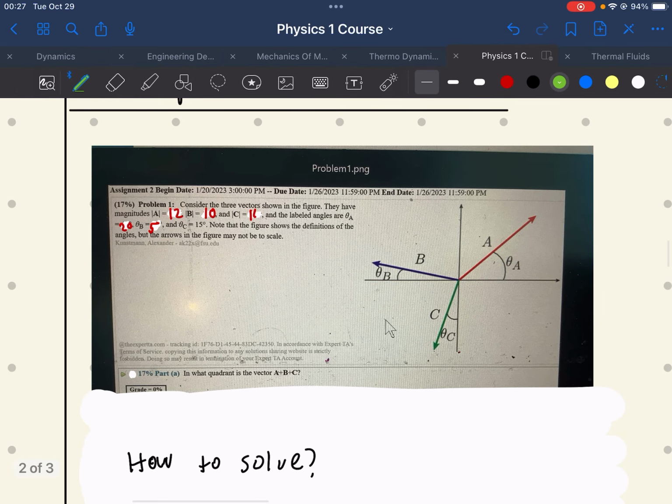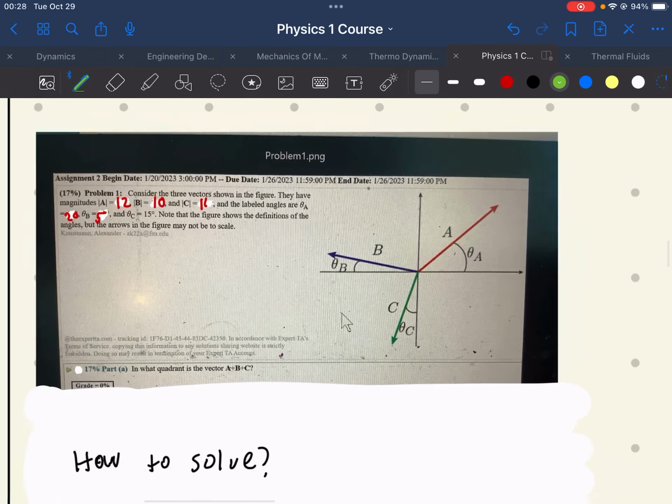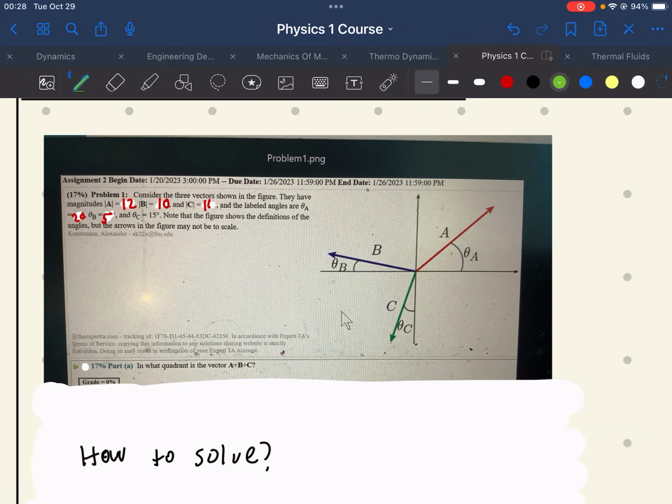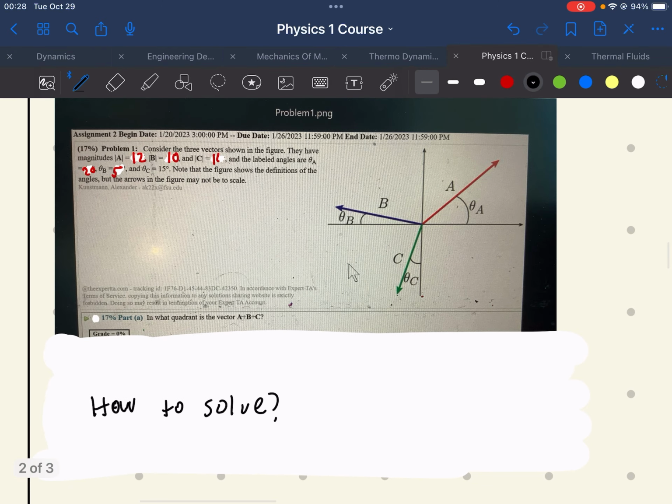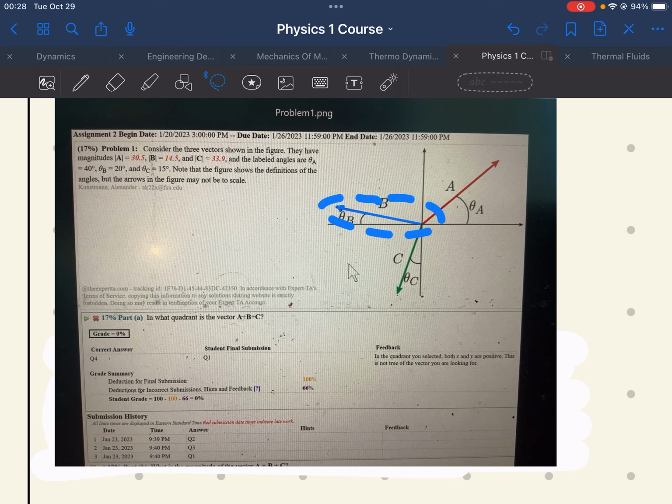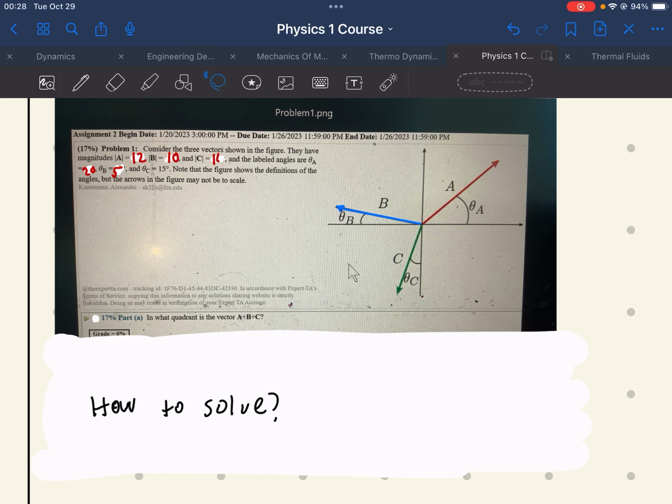So let's practice what we just learned. We have three vectors here, and three different angles. This question wants to know in what quadrant is a plus b plus c. Now, how do you solve it? Well, you could, if you wanted to, line them up and figure it out from there, which I think is a pretty good solution for something quick and easy.